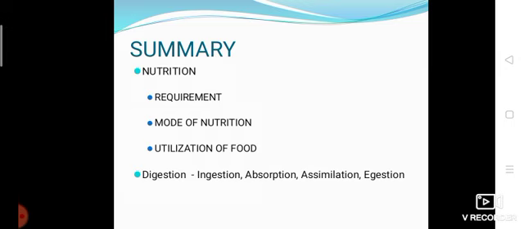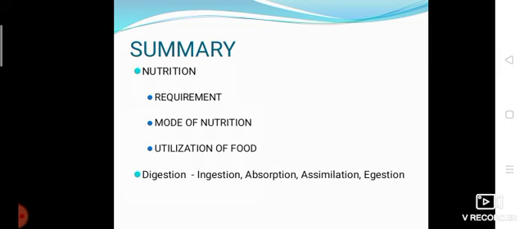We know that carbohydrates, proteins, fats, vitamins and minerals are the nutrients which are required for our body. The word mode of nutrition represents the way of taking these nutrients into our body, either by chewing process or swallowing process or by sucking process. Utilization of food represents the absorption of the food taking place in our body. So nutrition in general is a process in which the amount of food required, mode of nutrition and utilization of the food takes place.